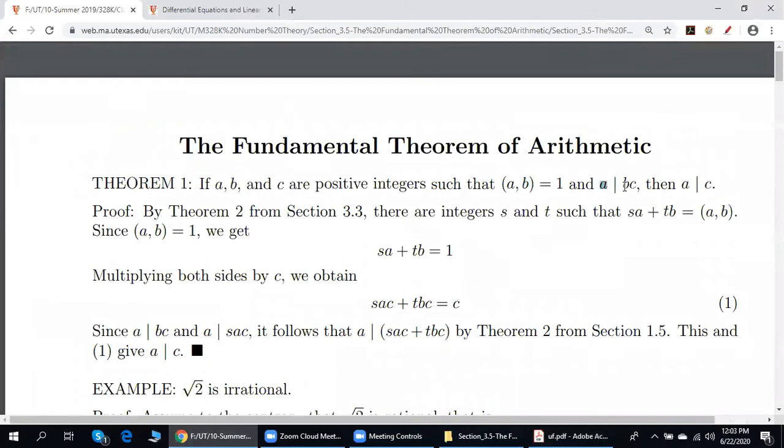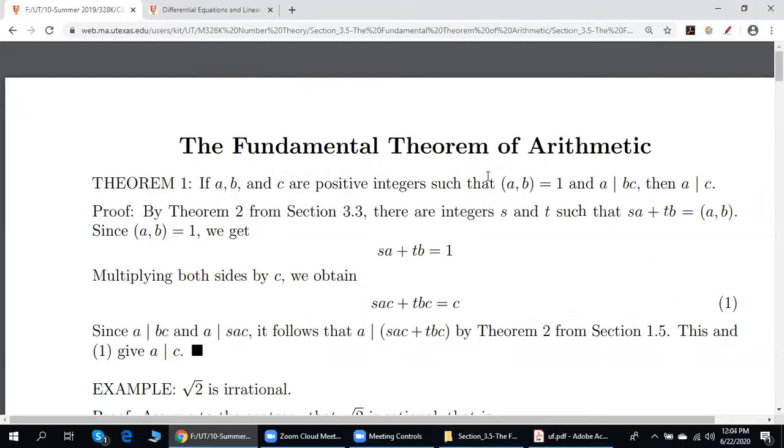Sometimes A divides BC, but A does not divide B, and A does not divide C. However, if A and B are relatively prime, and if A divides BC, then A divides C.